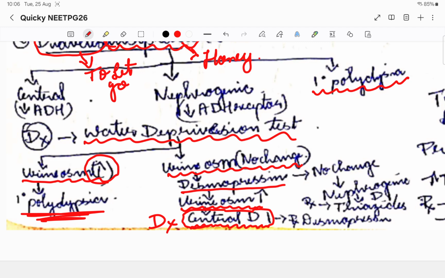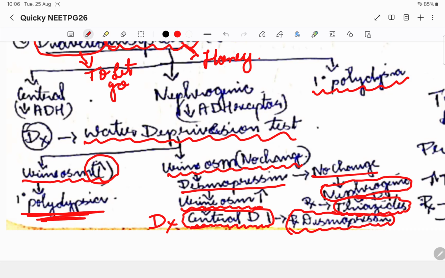Then if, for example, even after giving desmopressin there is no change, it means that there is some issue with the receptor. Only the receptor has the issue. So that is when we'll diagnose it as nephrogenic diabetes insipidus. So for treatment, desmopressin worked, meaning I'll give desmopressin as the prescription for central diabetes insipidus, whereas for nephrogenic diabetes, what we'll target is,